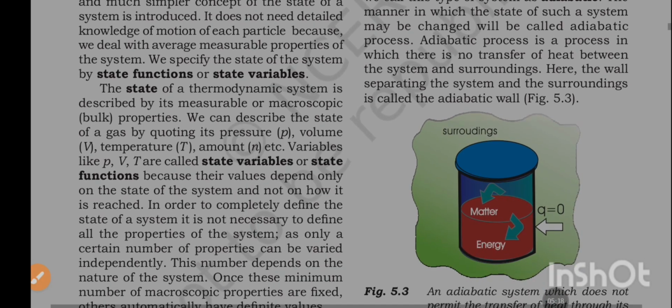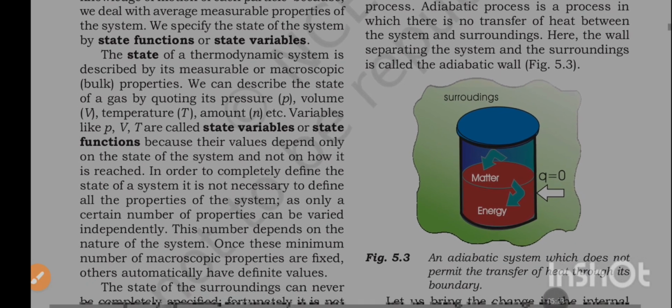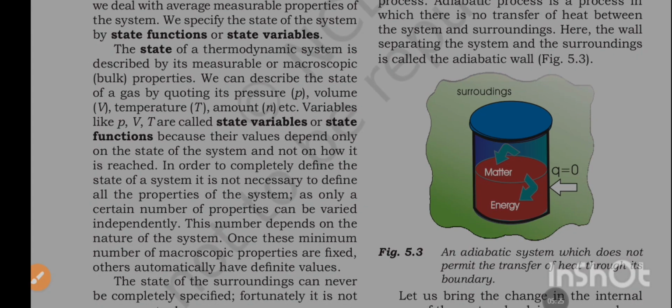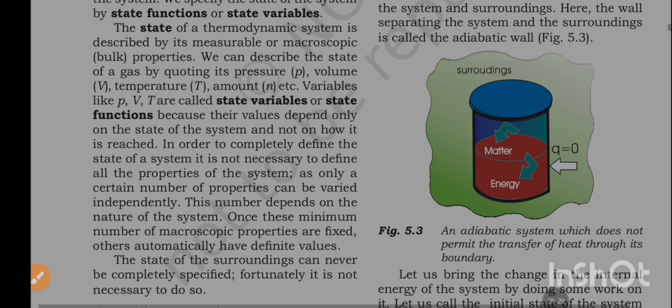We specify the state of the system by state functions or state variables. The state of a thermodynamic system is described by its measurable or macroscopic, meaning bulk, properties. We can describe the state of a gas by quoting its pressure P, volume V, temperature T, amount n, etc.